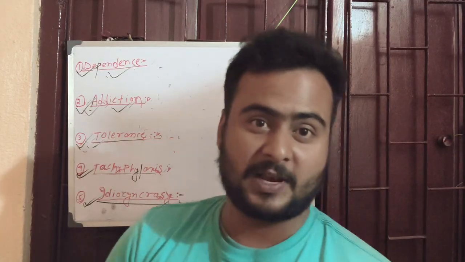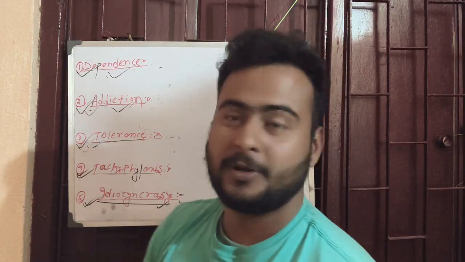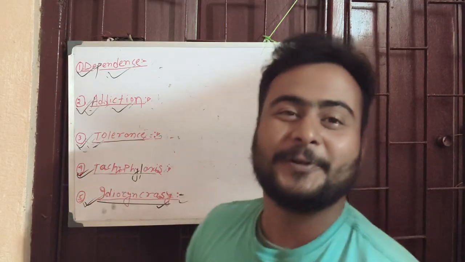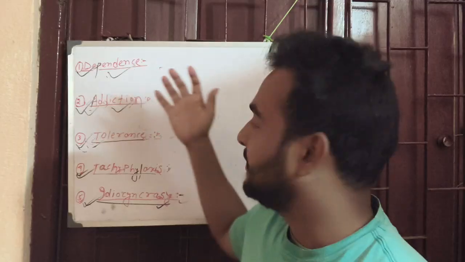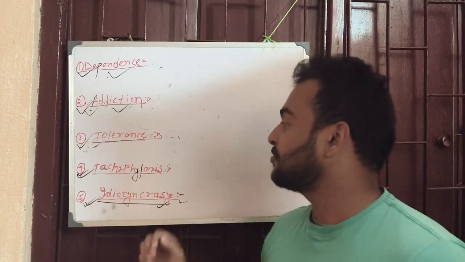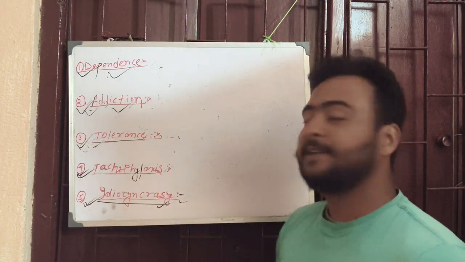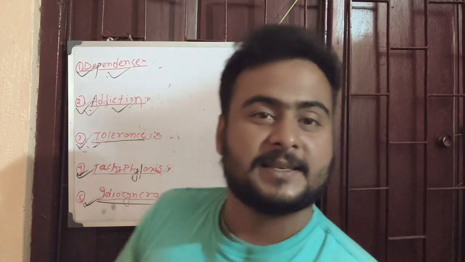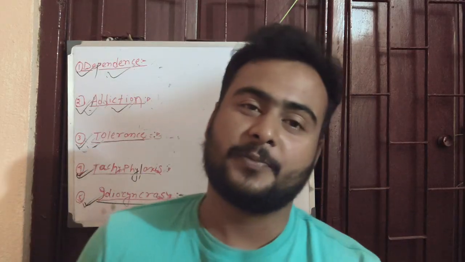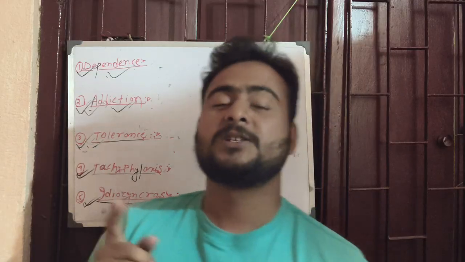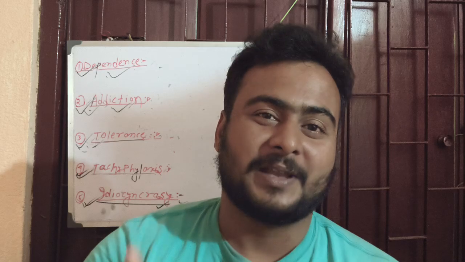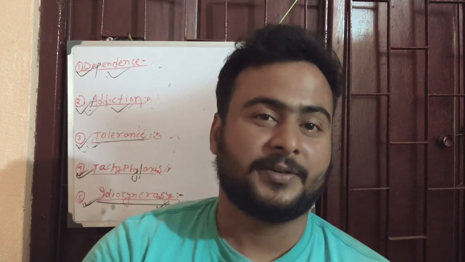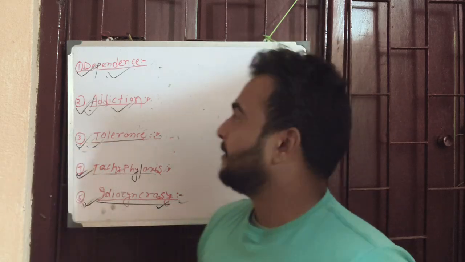In today's class, I am going to discuss these five terms which are used in pharmacology. The terms are: what is dependence, what is drug addiction, what is tolerance, what is tachyphylaxis, what is idiosyncrasy. In previous classes, I have already discussed what is pharmacology, then pharmacokinetics, then pharmacodynamics, and afterwards I discussed what is agonist, what is antagonist, and their types. So let's start with this video.